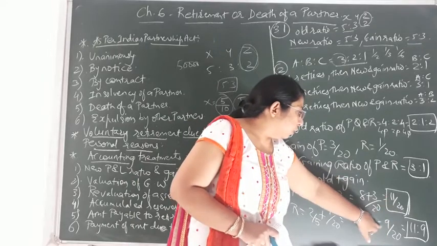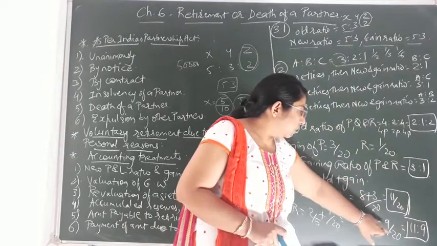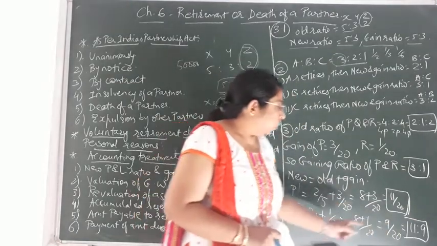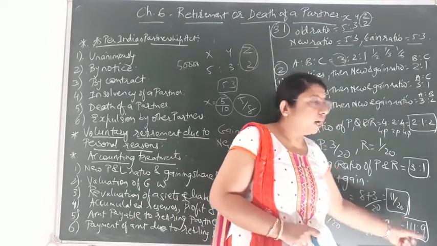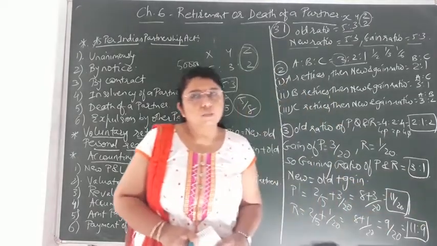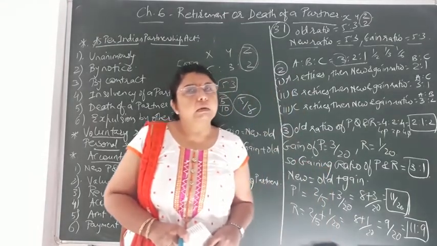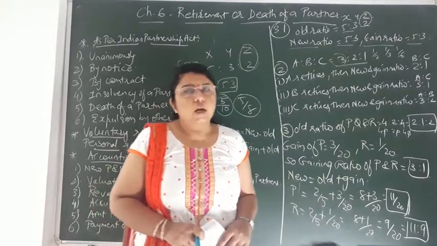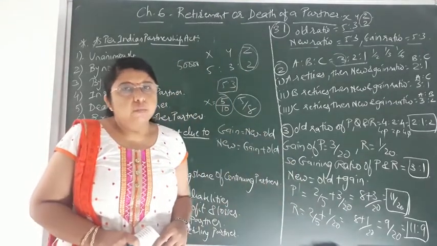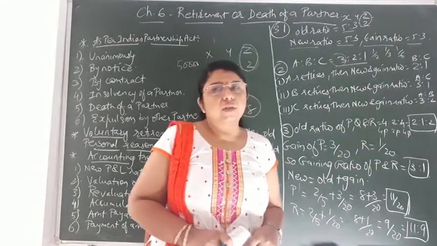So easily the new profit and loss sharing ratio is 11 is to 9. By doing the addition of 11 plus 9, the denominator should come. It means your ratio is correct. So you can see the new ratio is 11 is to 9, and the gaining ratio is 3:1. So in these short sums we have to find two things, the new profit and loss sharing ratio and the gaining ratio. So students, I hope you have understood the basic concept of retirement or death of a partner, and a few of the short sums that I have selected.